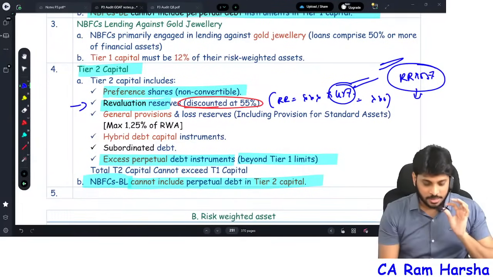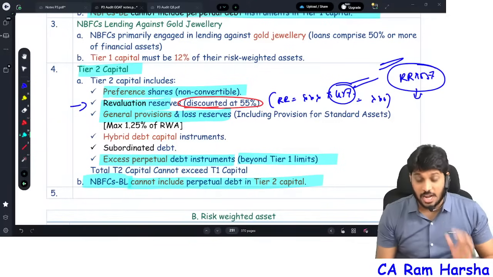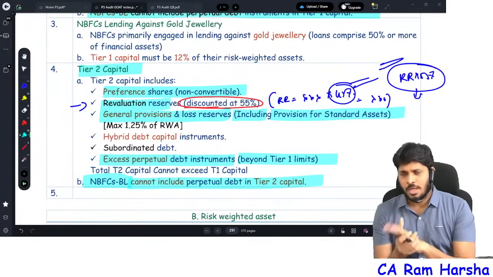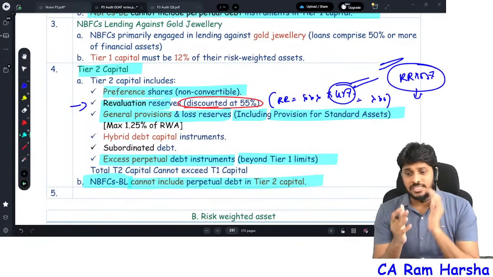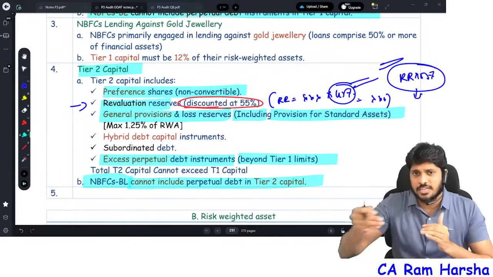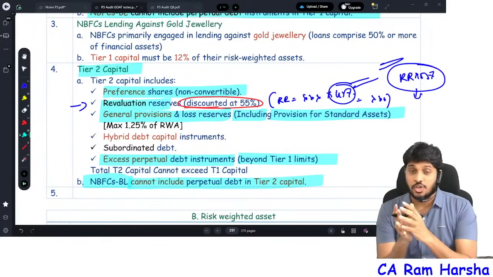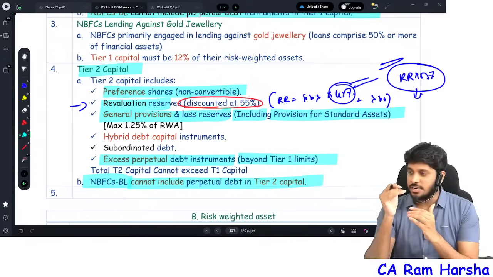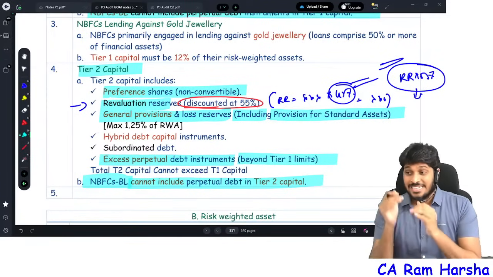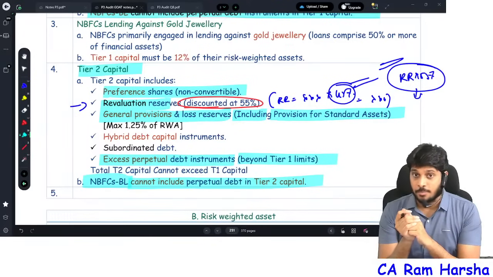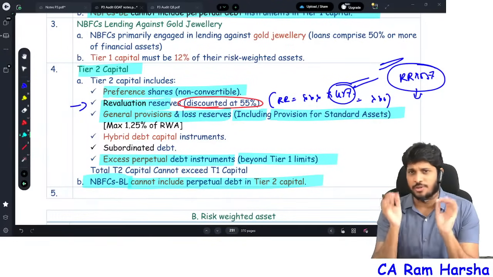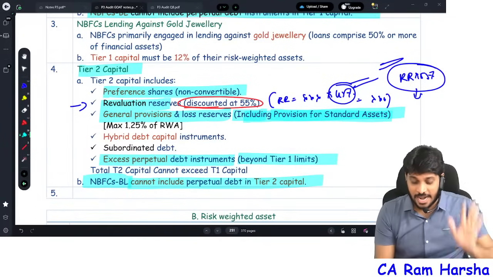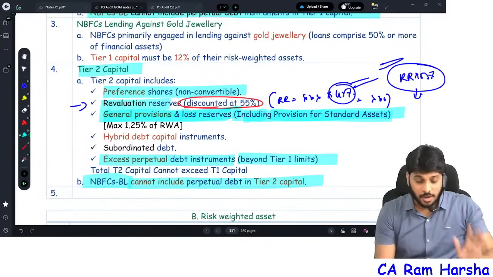Like that you put. Then general provisions and loss reserves, including provision created for standard assets. I don't know how many of you know this. NBFC's loans and advances: basically NBFCs give loans and advances. These loans and advances are broadly classified into standard, substandard, doubtful and loss assets. So for standard assets also NBFCs have to maintain some provision, some 0.5% or 0.25%, like that. Including the provision for standard assets, general provisions all put together,